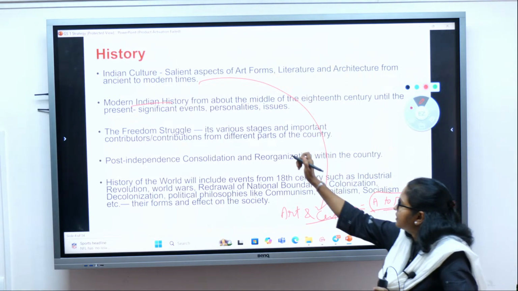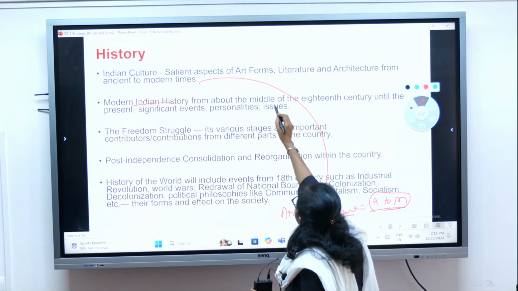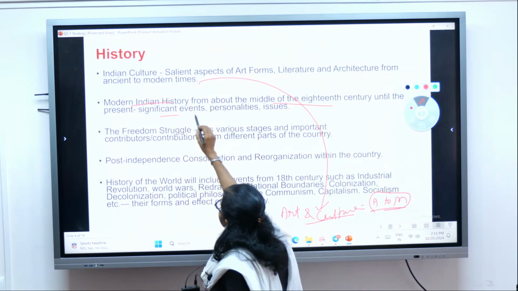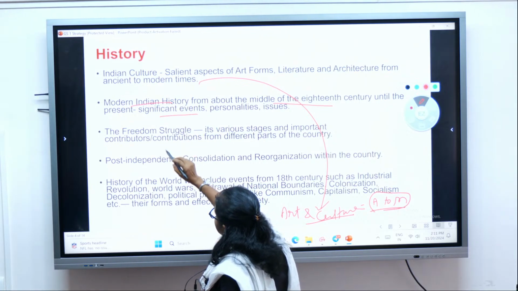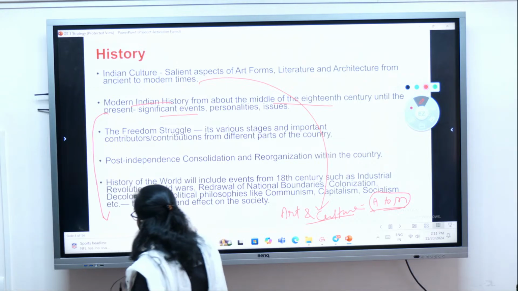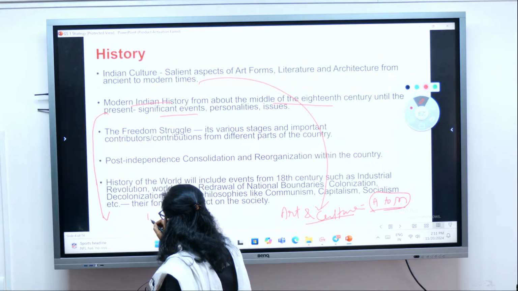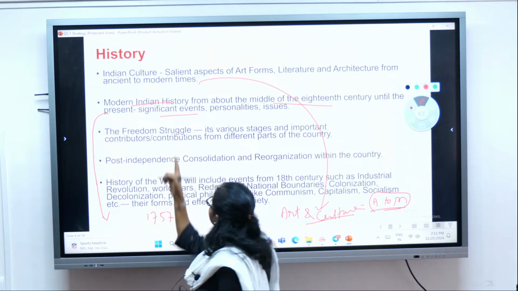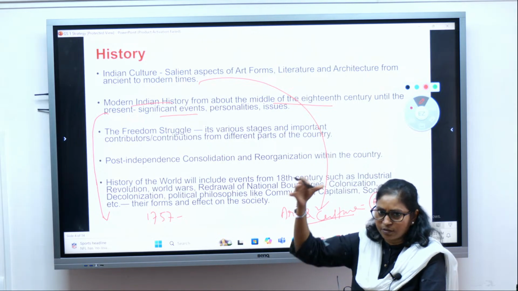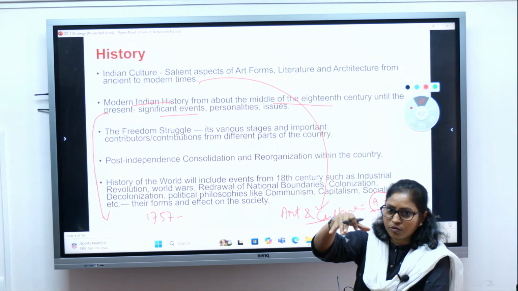Modern history, they have mentioned, is from the middle of the 18th century until the present. So in your history, the period is divided at 1757, because it is the middle of the 18th century, with the Battle of Plassey, when the British got hold over India, right?